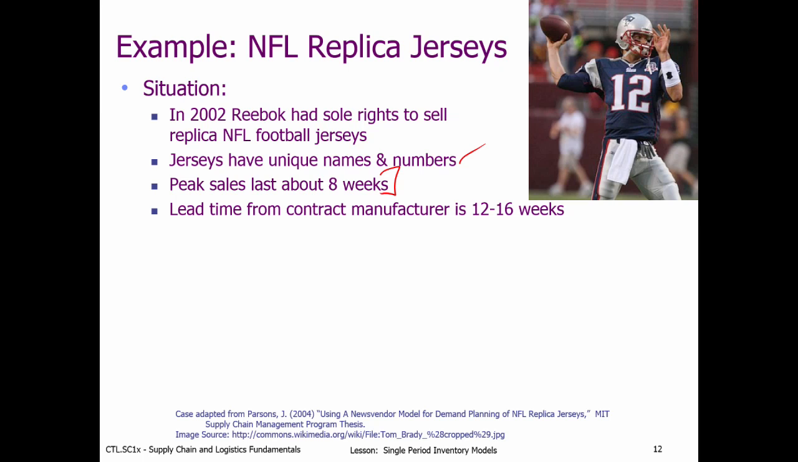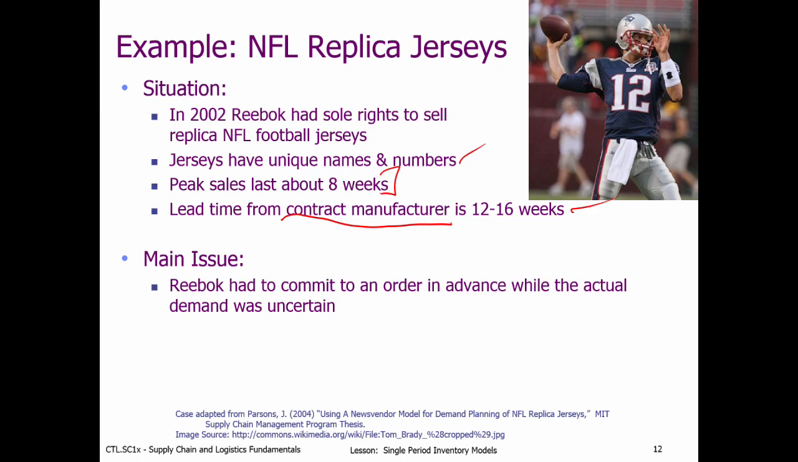Now, when they have these jerseys made, it's made by a contract manufacturer, and it takes about 12 to 16 weeks to complete that order because it's done overseas. So you see the problem here is that they have to place an order 16 weeks out, and they only have an 8-week period to sell. Therefore, this is a single period problem. And so the issue is that Reebok has to commit to an order quantity for each player, for each team, ahead of time, while the actual demand that arises during that 8-week selling period is totally uncertain.